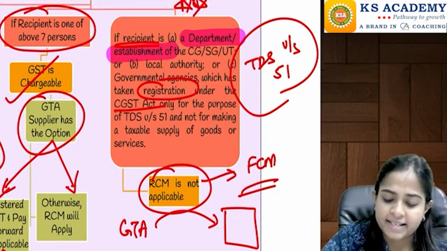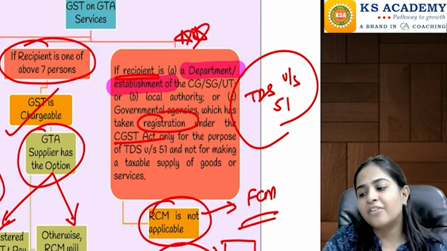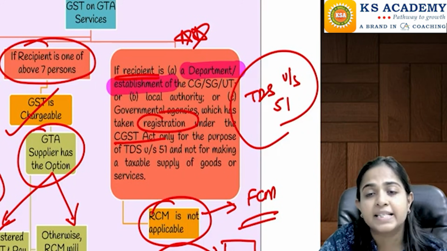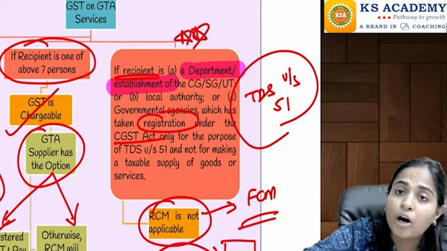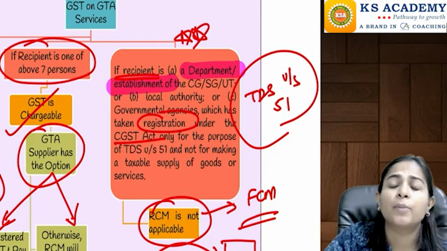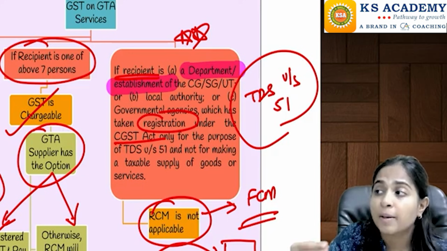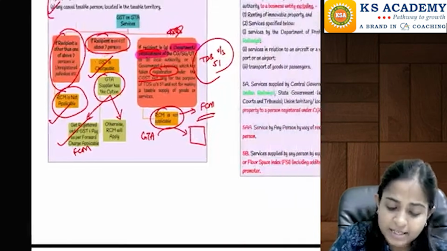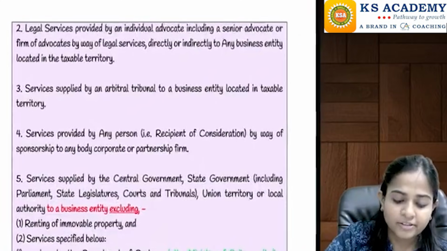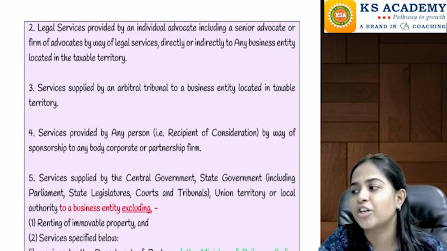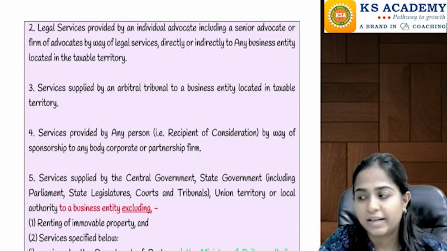So this point is an exception, that whenever the GTA is doing supply to a government department, government agencies, local authority, and those government entities have got themselves registered, but only for the purpose of deducting TDS and not for doing any taxable supply, then in that case reverse charge mechanism is not applicable. Are you clear with this? This was the first service where reverse charge mechanism is going to be applicable.